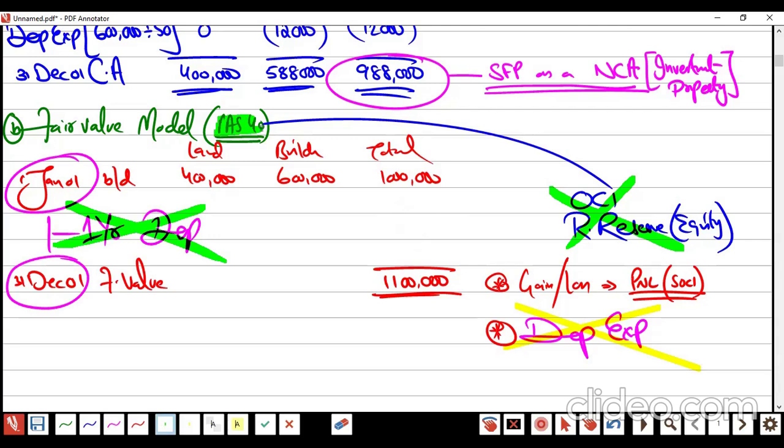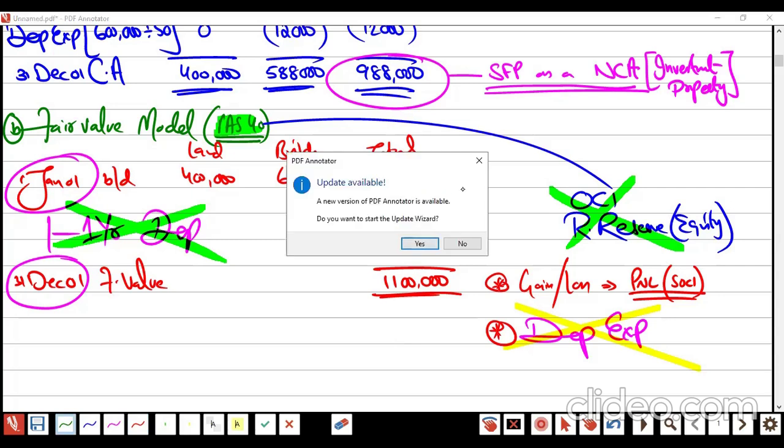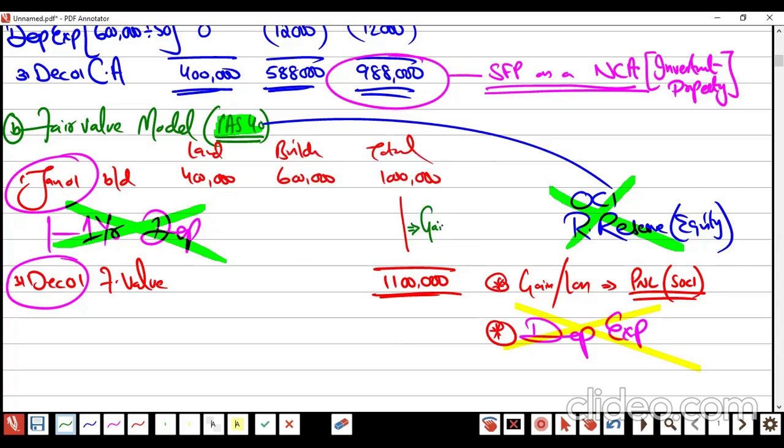Got it? So are you happy with the difference or upset with the difference? I'm fine with the difference. So that is a gain in profit and loss of how much? $100,000.